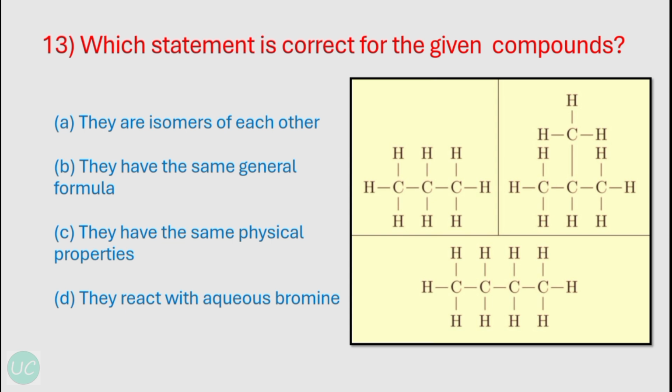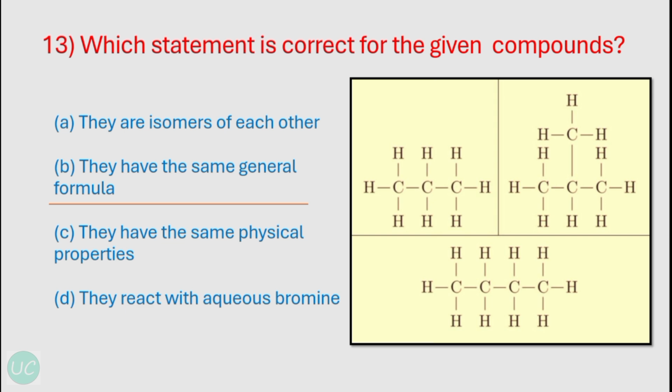And B, they have same general formula. So this is correct. They all have single bonds. They all belong to alkane series, and the general formula of alkane series is CnH2n+2. So this option is correct. Option number C, they have the same physical properties. So this is wrong. All the molecules in alkane series do not have same physical properties. The melting point and boiling point of shorter chain alkanes are low, but as the number of carbon atoms in the carbon chain rises, the melting and boiling values of the alkane also rise. So they all do not show same physical properties.